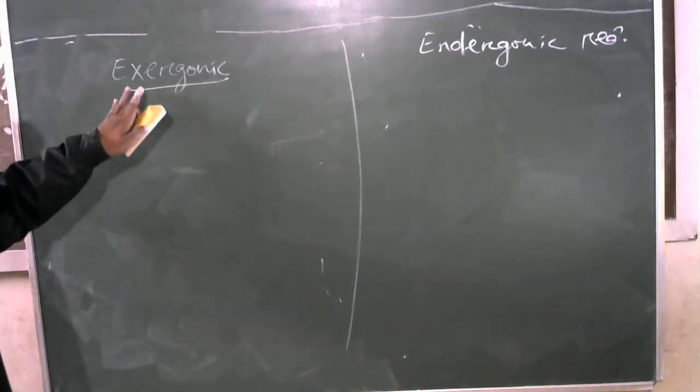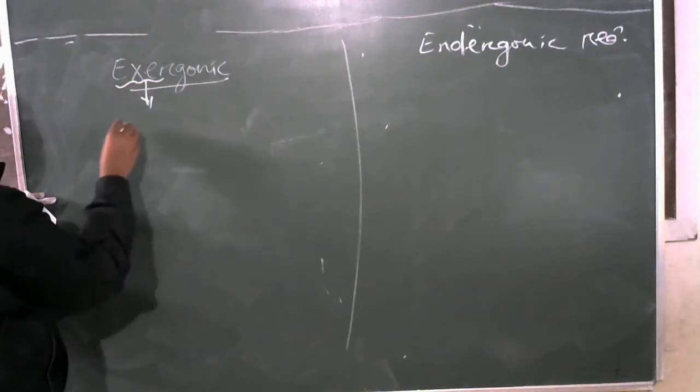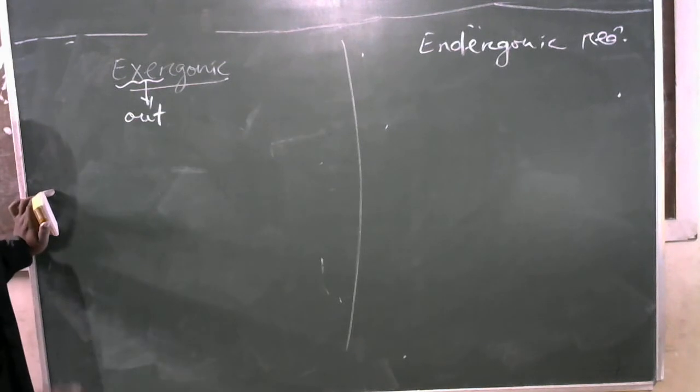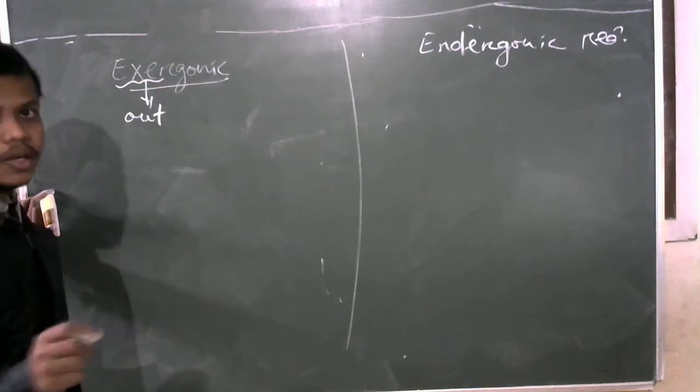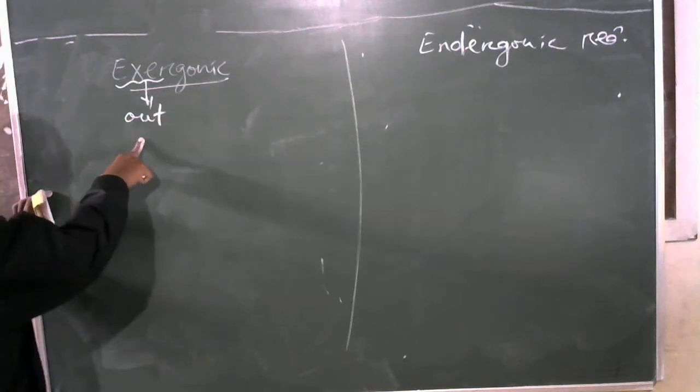Exergonic, see here the term exer refers to out. Okay, exer, or you may listen the term exit, refers to out. So exer refers to out.